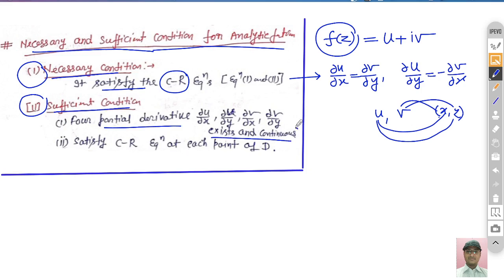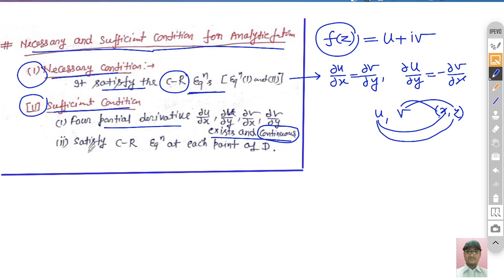It must be continuous. Here this continuity is added. This is the very important part of the analytic function. There are many examples where the function satisfies the Cauchy-Riemann equations but is not analytic. So the Cauchy-Riemann equation is only the necessary part for the function to be analytic.